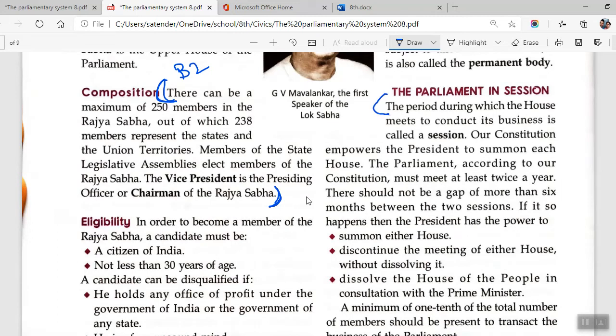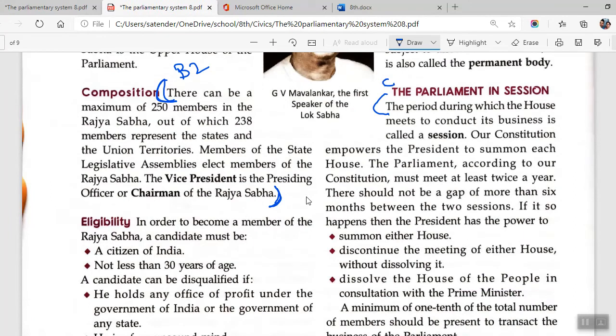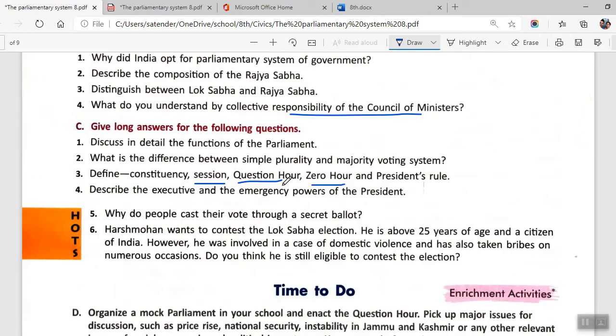This is C3 again. The period during which the house meets to conduct its business is called a session. That's it. Now the next two that are given, question hour and zero hour, are given in your glossary, so you'll be copying them from there.